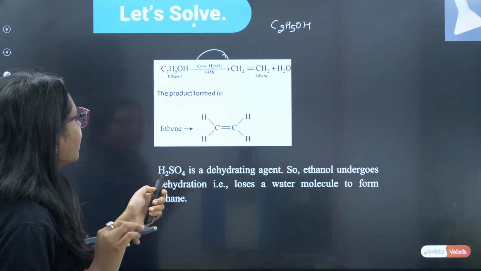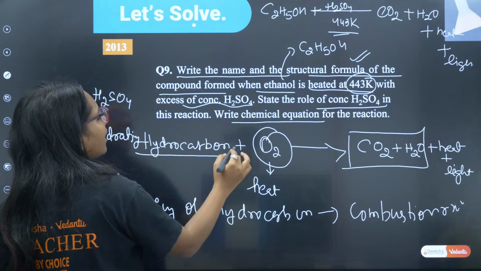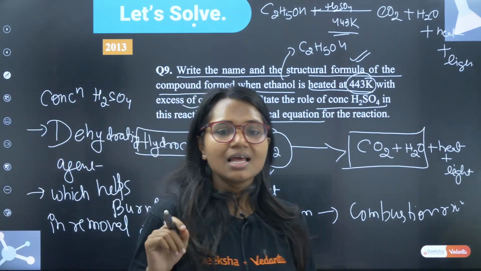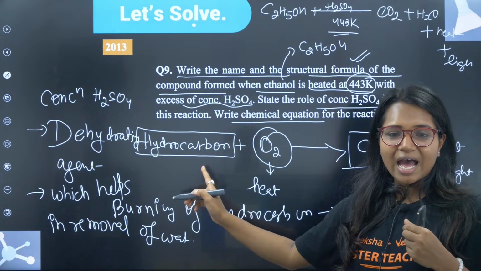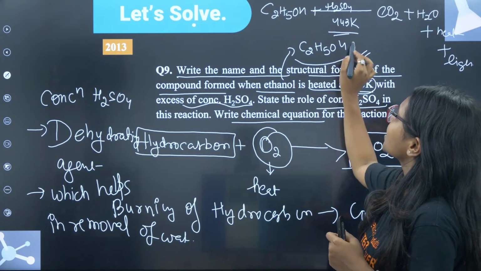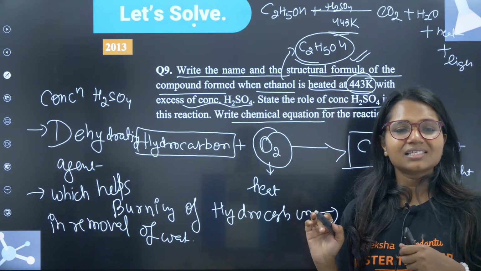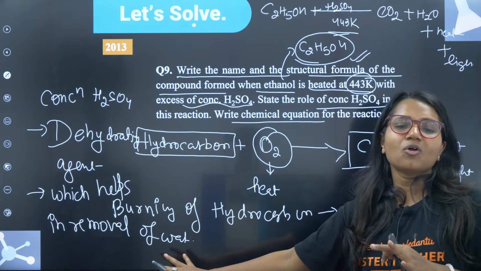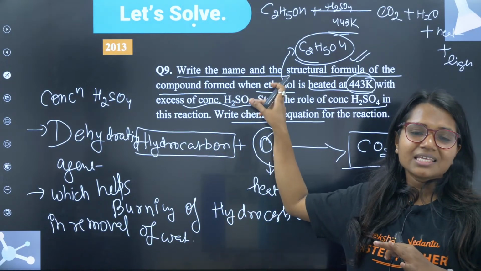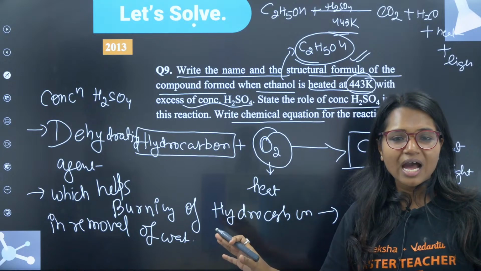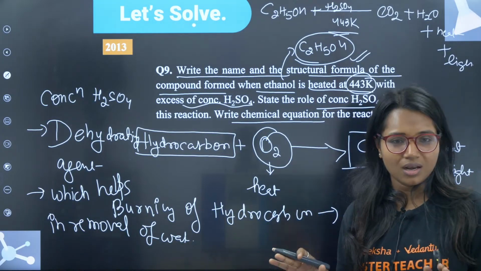Okay, one more thing. All this I have told you for hydrocarbon, but the question here is ethanol. Ethanol is not a hydrocarbon. Ethanol is alcohol.